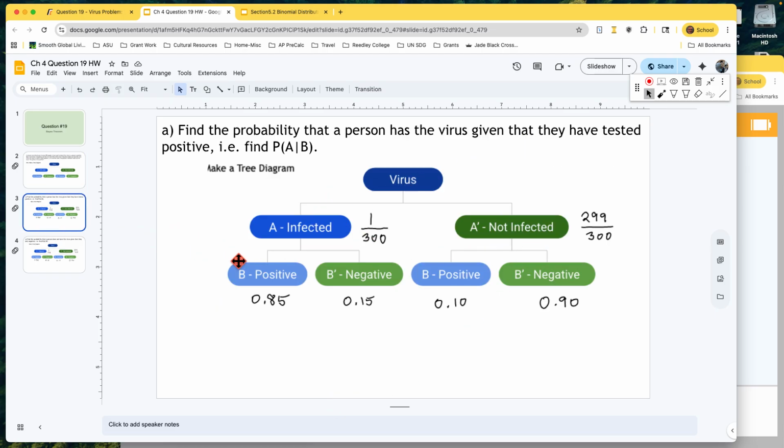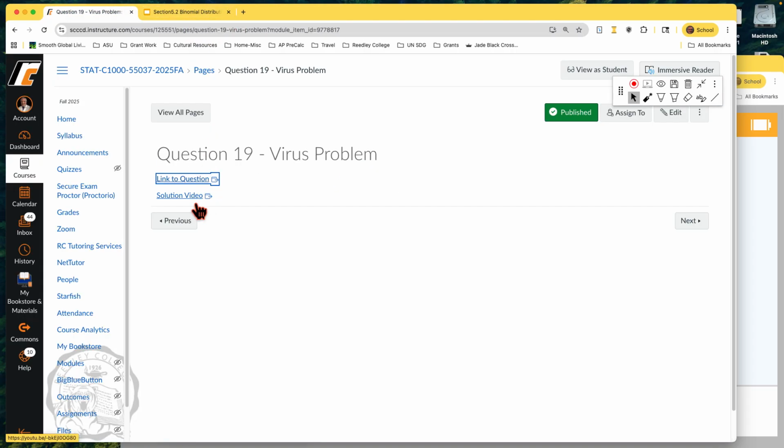Your numbers will probably be different in your particular question than these, but it shows you how to set up the probabilities. It's not necessarily the slideshow, but the recording where I actually worked through it. It's kind of short, gets you through the A part, sets you up for the B part, and then you can take it from there.